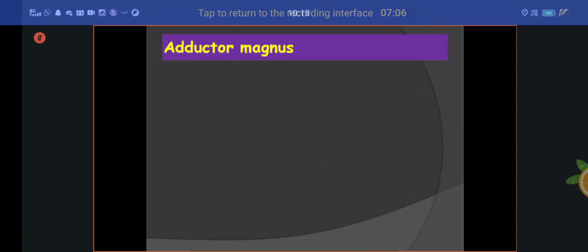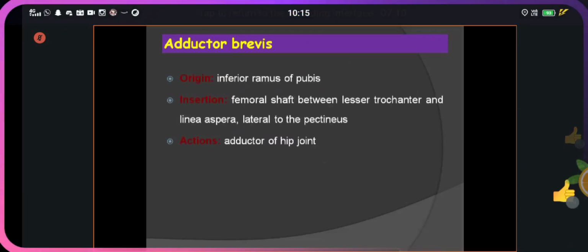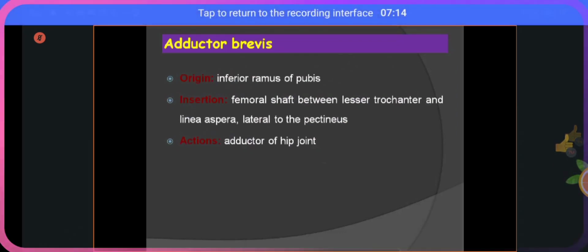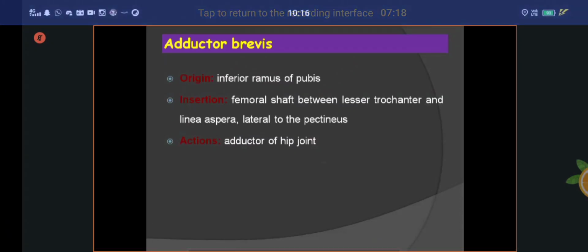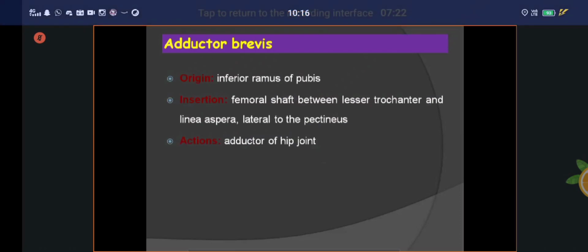Are you clear? Yes, that is called adductor brevis muscle. Origin, insertion, and action. Nerve supply is the same thing: the obturator nerve. It's supplied by the obturator nerve. Yes. Are you clear about this?